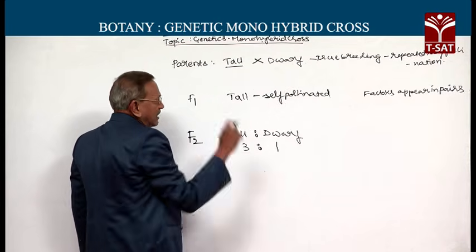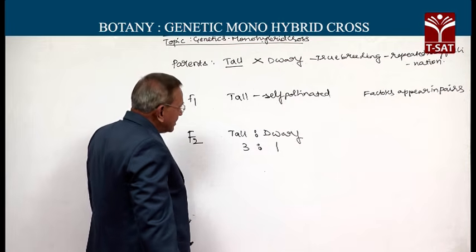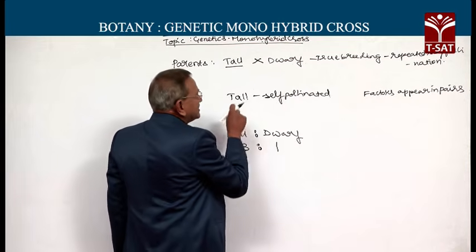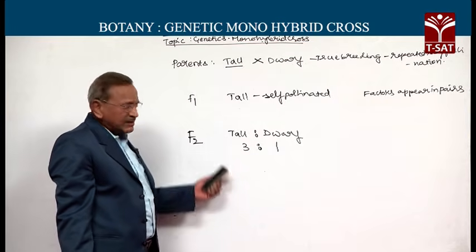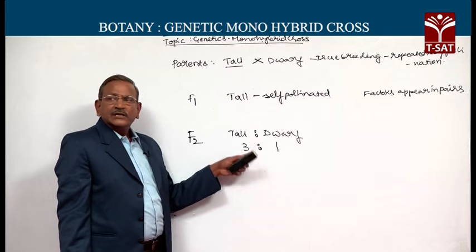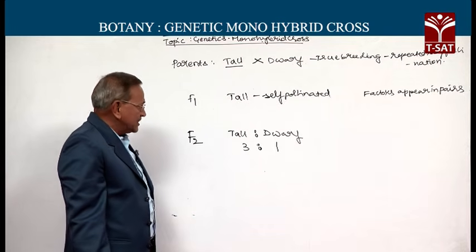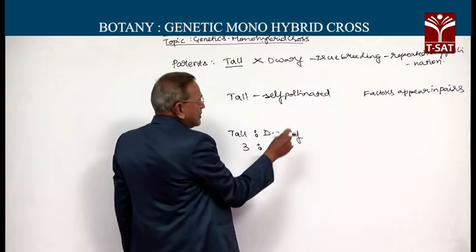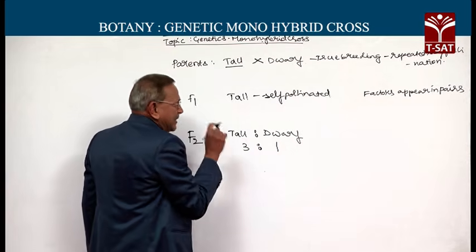Both are there in the tall F1 hybrid, but dwarfness did not appear. On selfing, because the dwarf factor is there in the hybrid, it reappeared in the F2 generation. So it is clear that the factors appear in pairs.